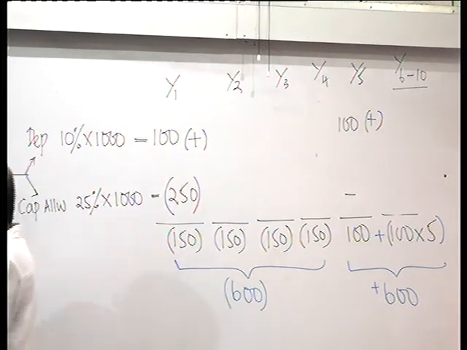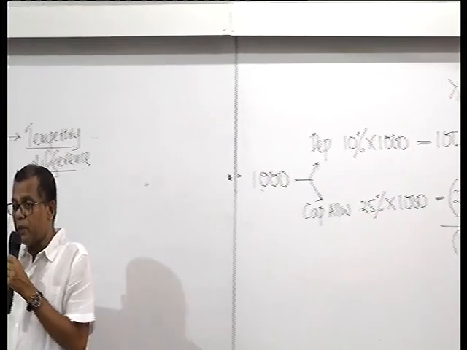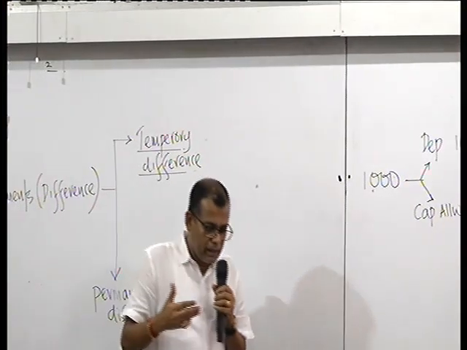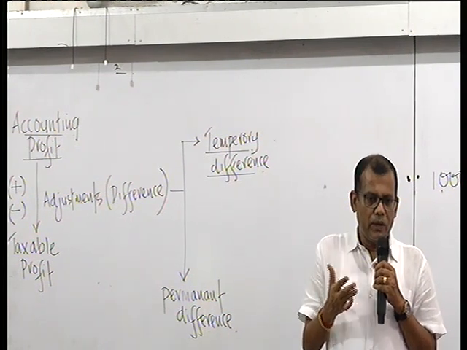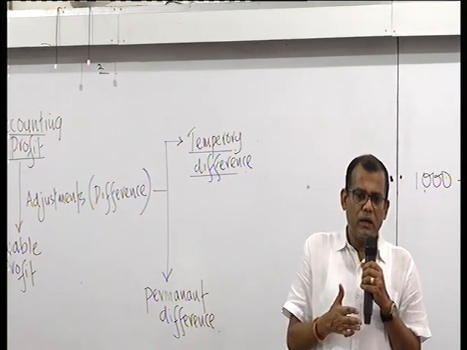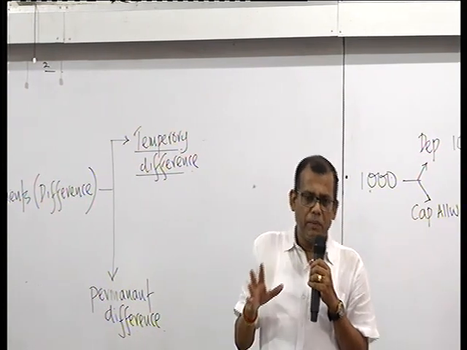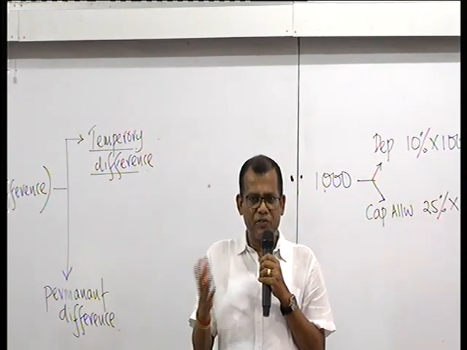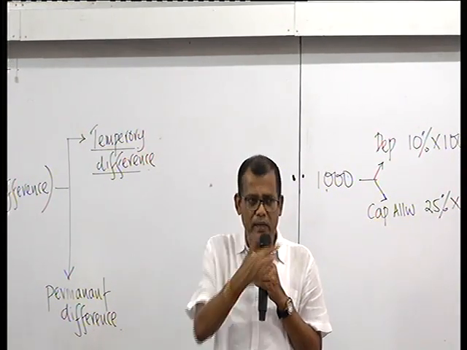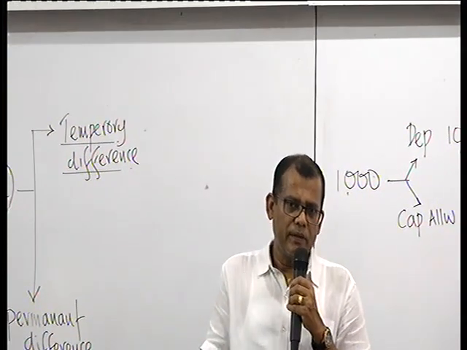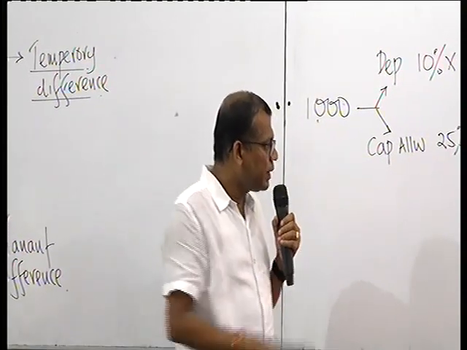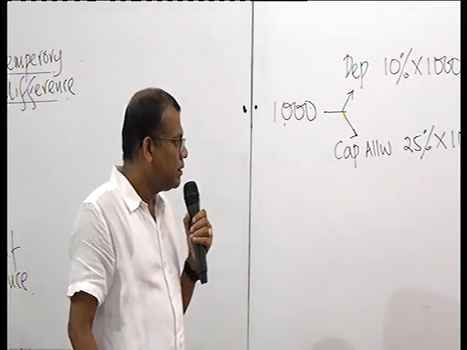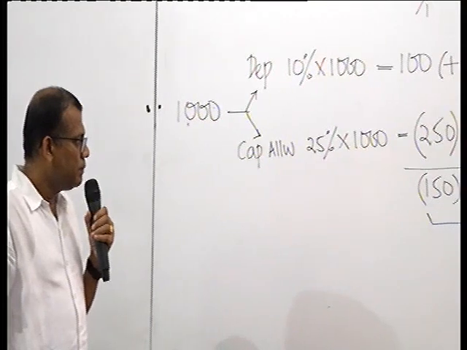That is called temporary differences. So the temporary difference is making an impact on the tax liabilities, tax payments, in one period and another period, but it gets completely offset finally at the end of the process, as I have shown here. It's completely getting offset at the end of the cycle.